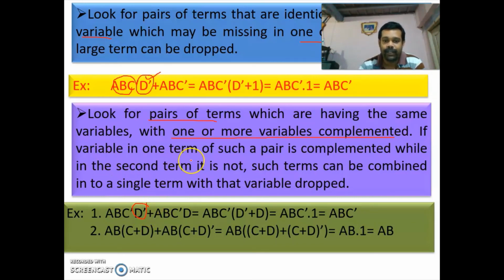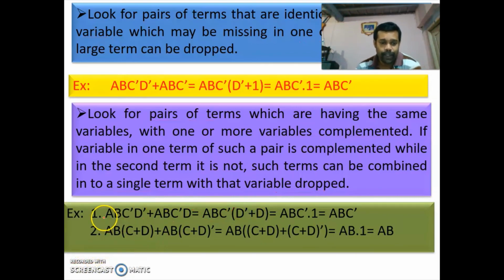If the variable in one of the terms of such a pair is complemented, while in the second term it is not, such terms can be combined into a single term with that variable dropped. So if such a condition is there, this D is not complemented in the second term, so such terms can be combined. These two can be combined into a single term with the variable dropped. How, I will tell.